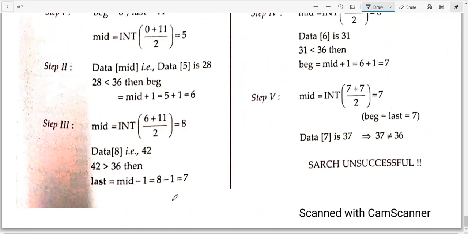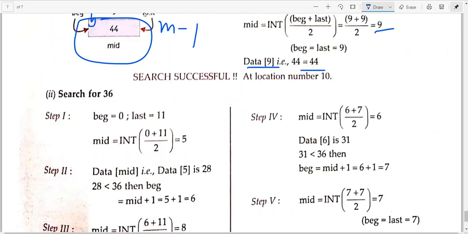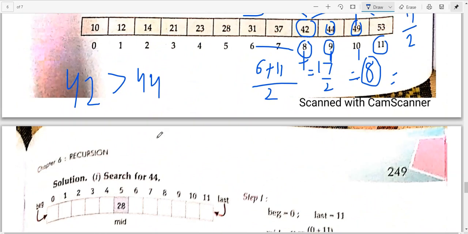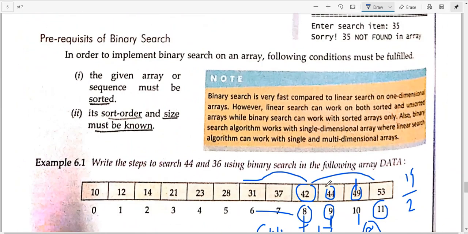Okay, so you can try another example. Another example would be to search for 36 in the same array that is given here. In this array you need to search for 36. Try it yourself. Thank you.